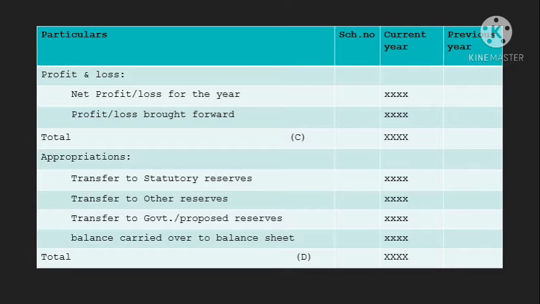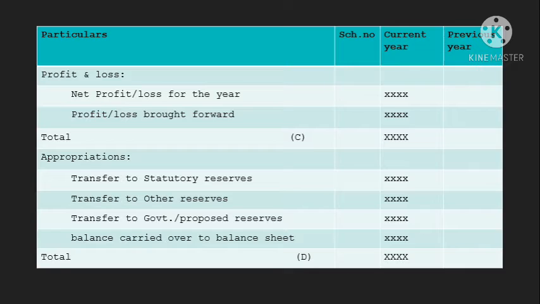Next, appropriations: transfer to statutory reserves. Statutory reserves means it is a mandatory thing written in the statute. Statute means law. According to the Banking Regulation Act 1949, a certain percentage of the current year's profit has to be transferred to the statutory reserve. As of now, the minimum requirement is 25%. In exams, if the question does not say anything about the statutory reserves, you will transfer the statutory reserves percentage and write it here.